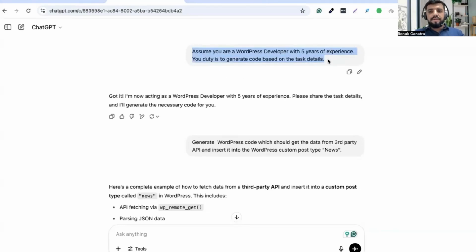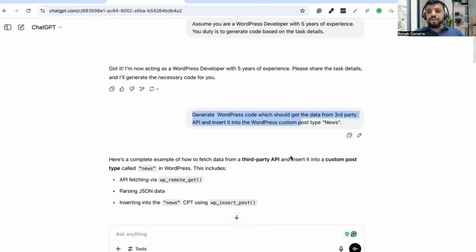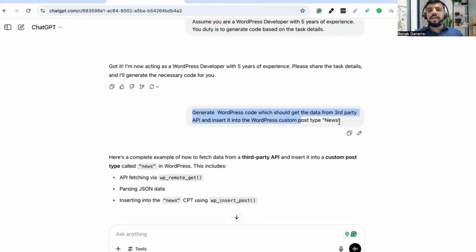So here I have given the AI a basic prompt about development, and I have given the details that you need to generate code and I will give you the task details, right? So this is perfect. My chat will work based on this. Now what I did is give the task: generate WordPress code which should get the data from a third-party API and insert it into a WordPress custom post type, news.